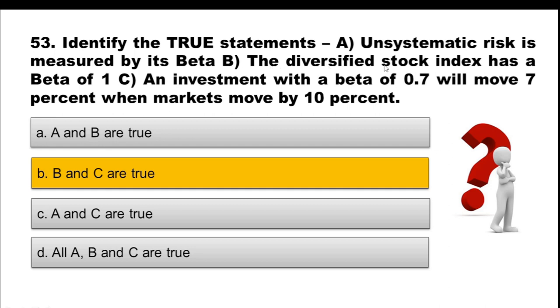Then statement B, the diversified stock index has a beta of 1. We already covered this statement in a previous question, and we know why it has a beta of 1 and it is a totally correct statement. Statement C says that an investment with a beta of 0.7 will move 7% when markets move by 10%, which is again totally correct, because we know that the market has a beta value of 1. So 0.7 represents, in terms of percent, that 7% will be the movement when there is a movement of 10% in the market.